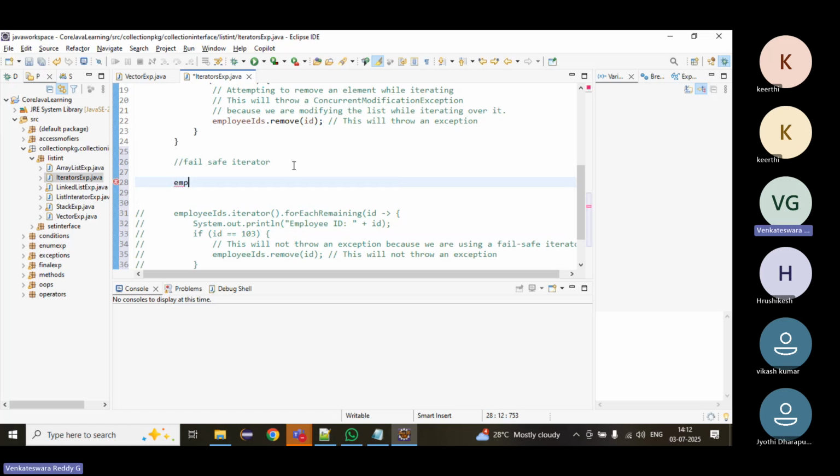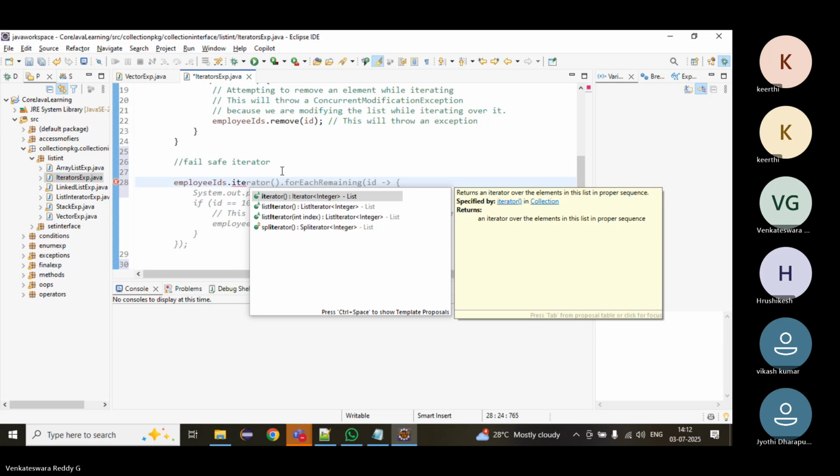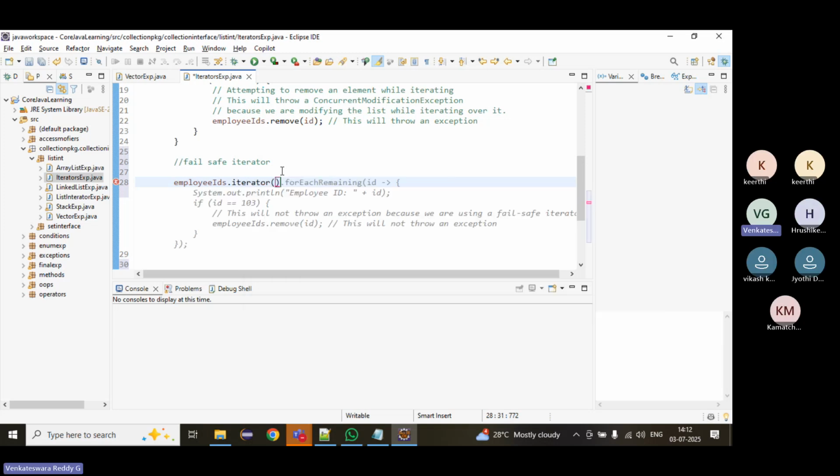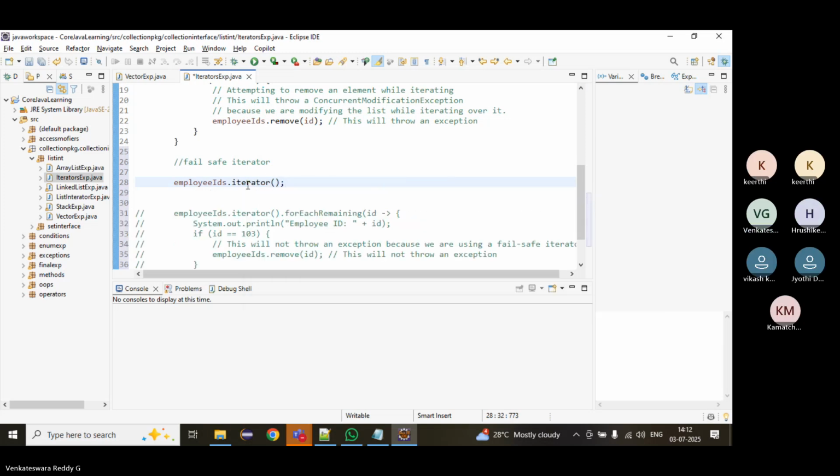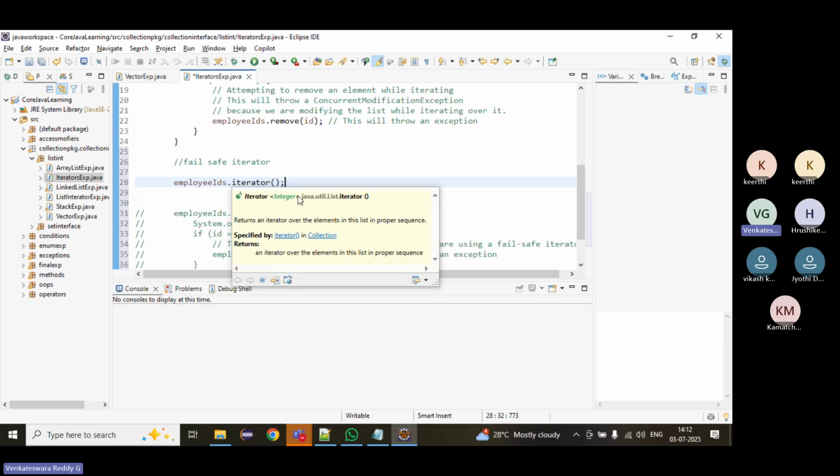Employee IDs dot call the iterator. Okay, it will return an iterator.